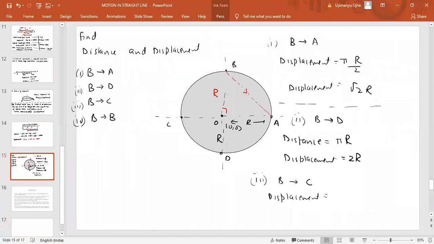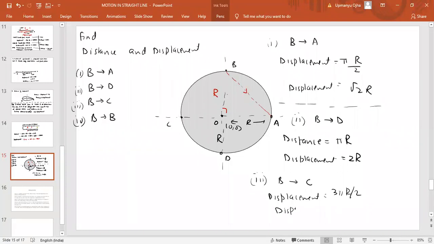A to B is pi r by 2, and B to D is pi r, so altogether 3 pi r by 2 is the distance.